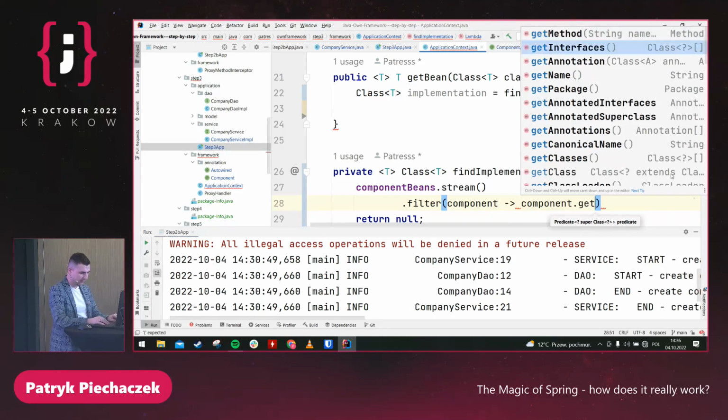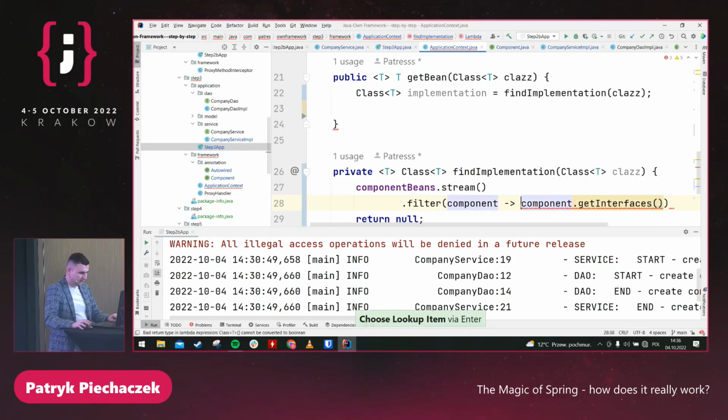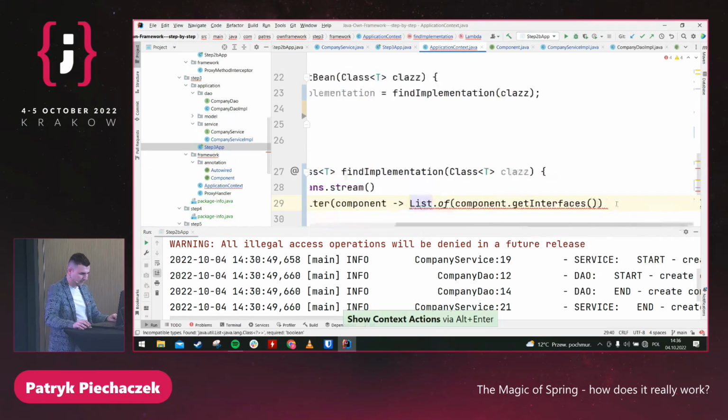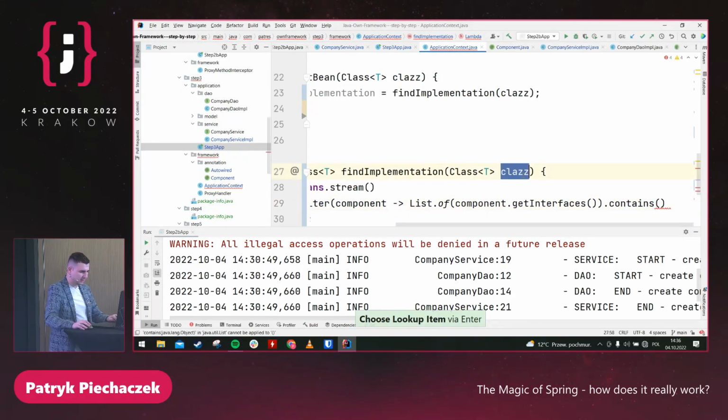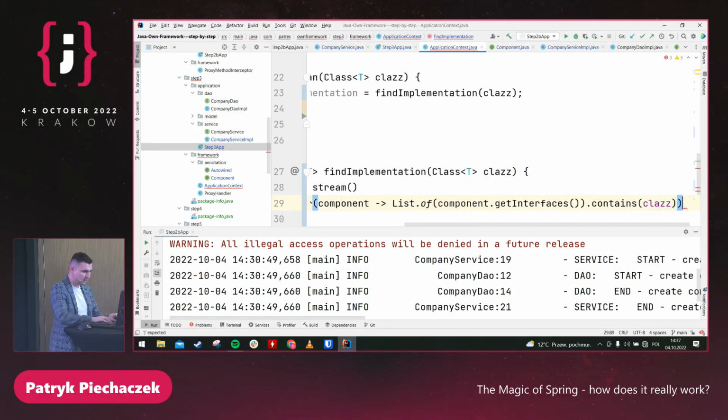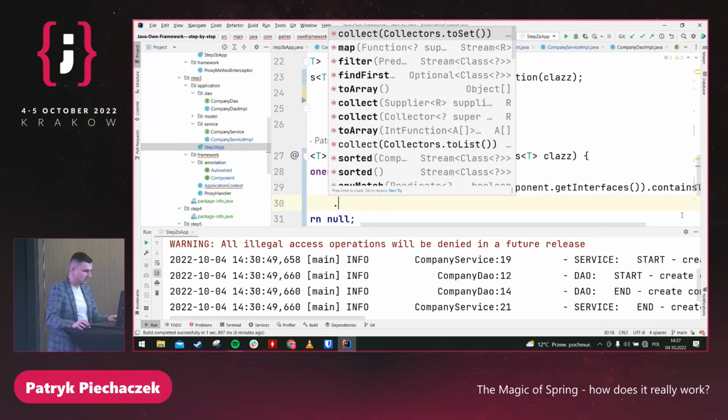So getInterfaces, but it's an array. So let me just wrap it using a list because I'm going to check that the collection contains something. Contains this class. So now I'm checking that my CompanyServiceImpl contains the interface CompanyService. And I think that's all. We have the implementation, and exactly the same.